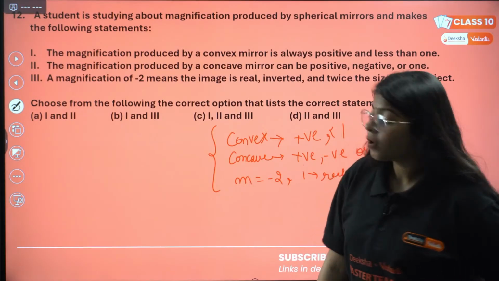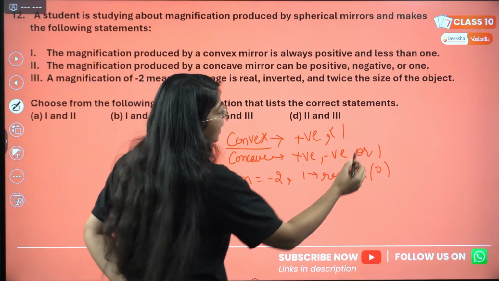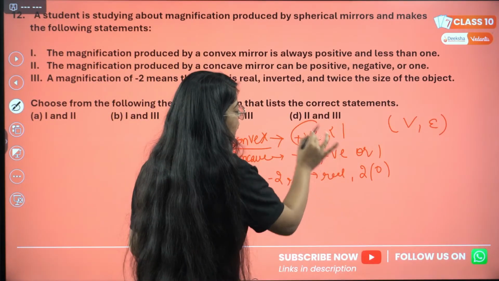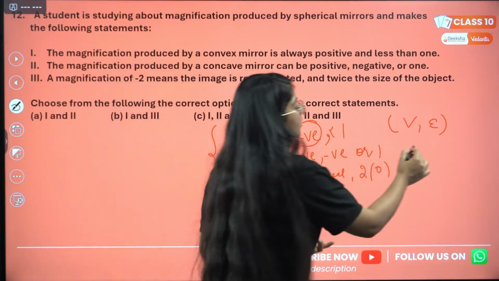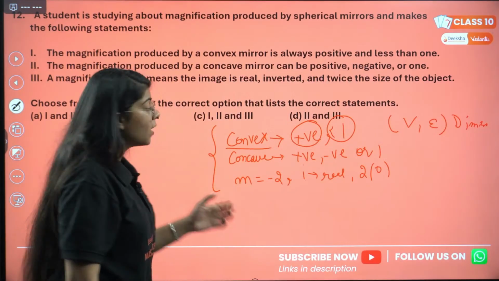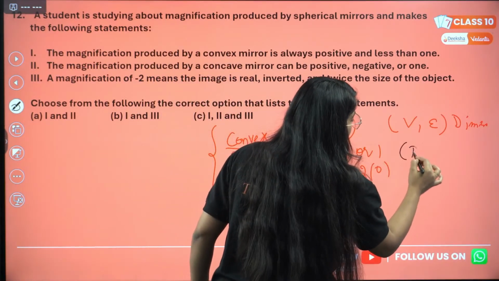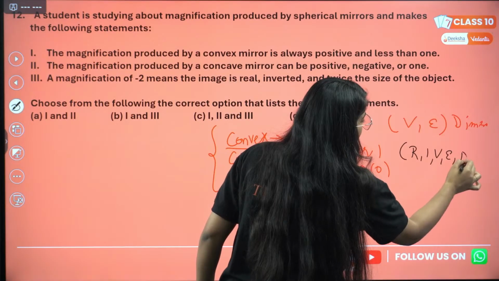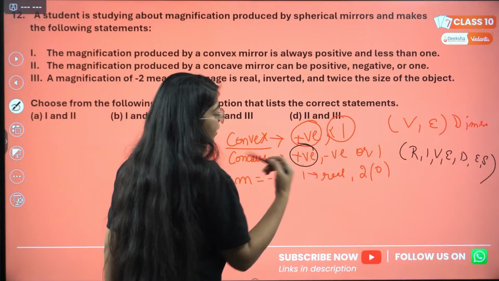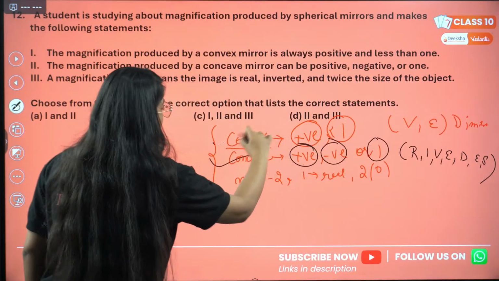Okay. So, for this, we know, ma'am, this is very easy. For a convex mirror, the image formed is always virtual and direct, and for virtual and direct, magnification is always positive. In case of a convex mirror, the image is always diminished, so it will always be less than 1, correct? The concave mirror forms real, inverted, virtual, erect, diminished, enlarged and same size images, correct? So this is virtual and direct, this is real and inverted, and this is of same size. So this is also true, this is also true.